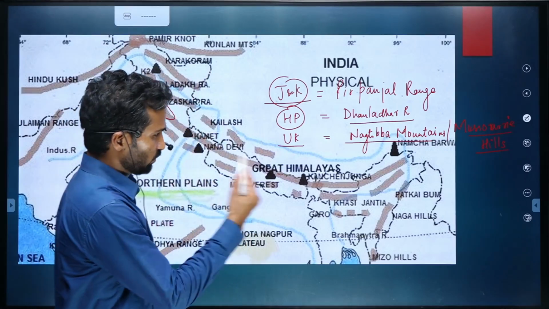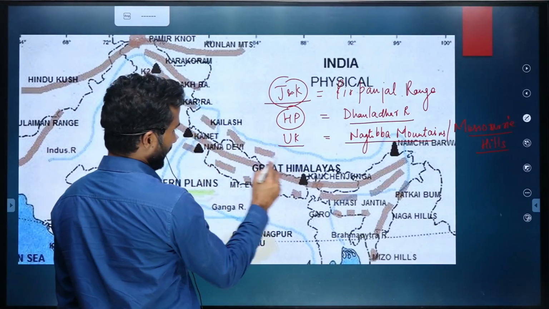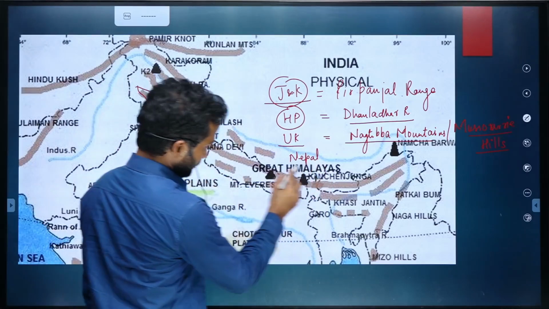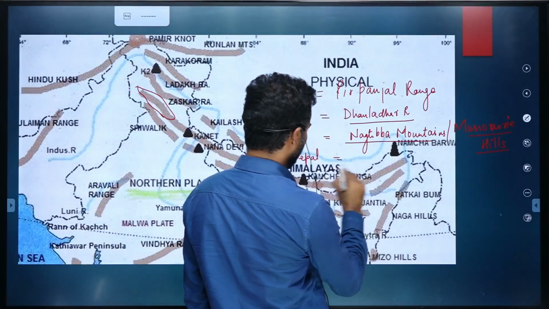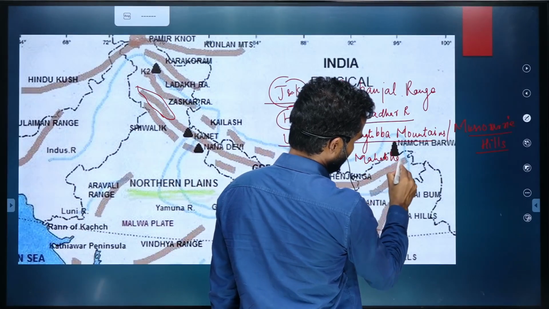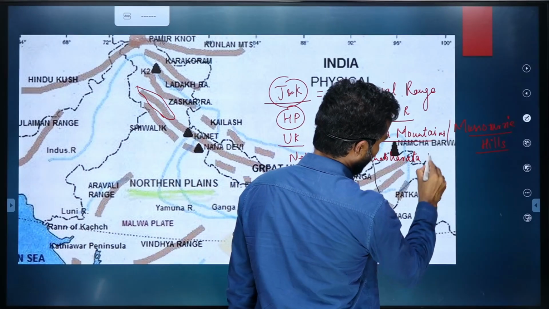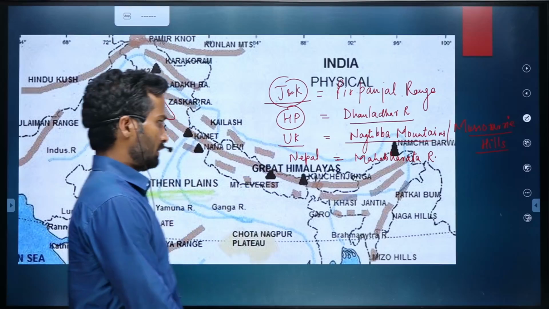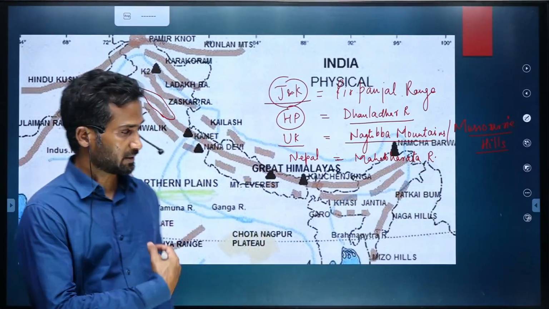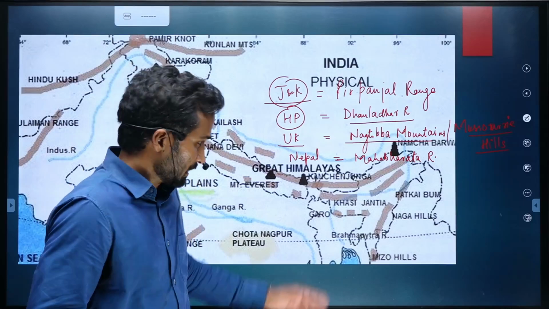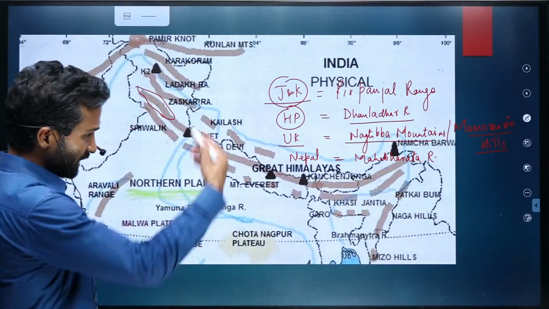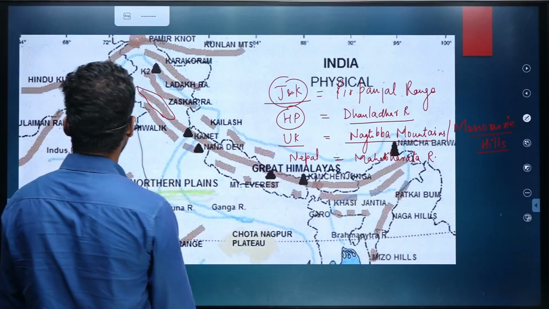And then further moving eastward in Nepal, this range is called Mahabharat range. And then it ultimately merges in Arunachal Pradesh with the Shivalik range, which is Dafla, Miri, Abor, Mishmi. So these are the names again, just remember them.